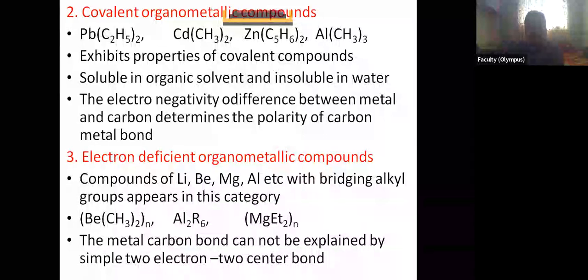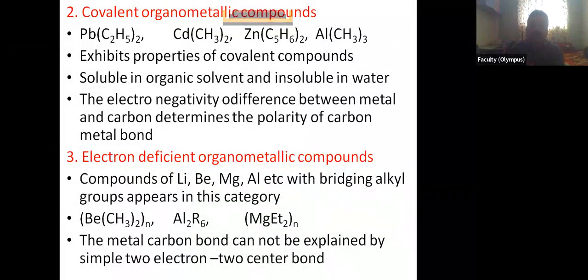That is called a normal two electron two center bond. But in case of these electron deficient compounds, we are not able to explain this bond by a simple two electron two center bond. Okay, so these are the electron deficient organometallic compounds. One example we are going to see is the aluminium alkyls.